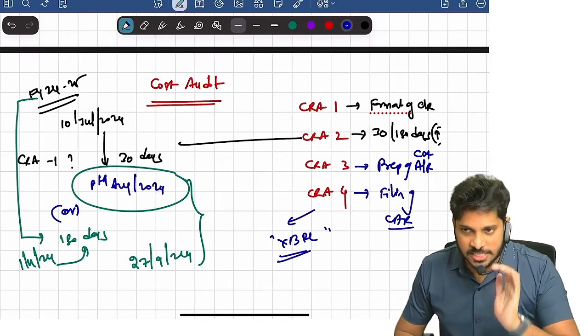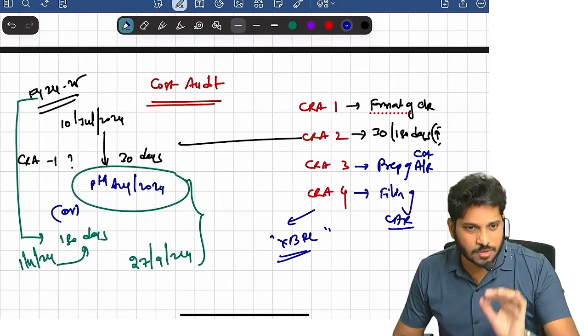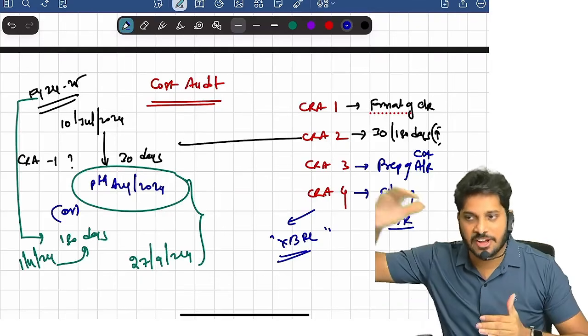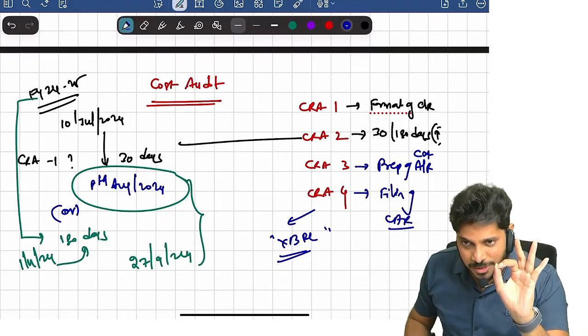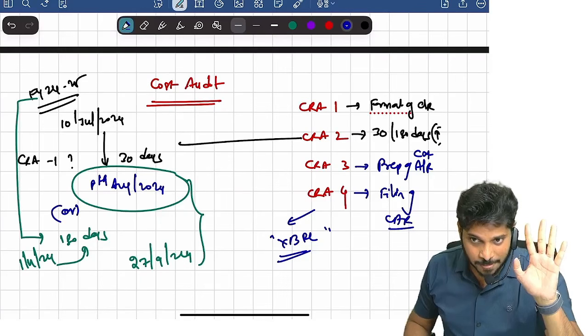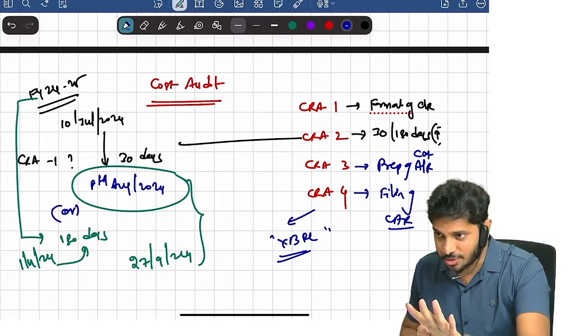So what is the XBRL attachment? The depth of CRA1, 2, 3, 4, everything you have in CMA final. Your CMA final audit is what? Cost and management audit. Cost audit is the 50 marks portion in CMA final, and management audit is the 25 marks portion.